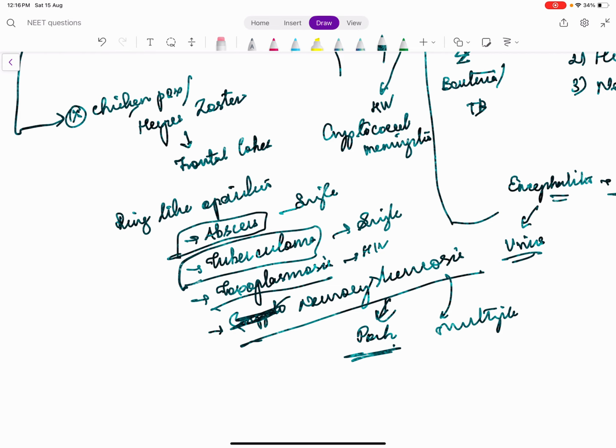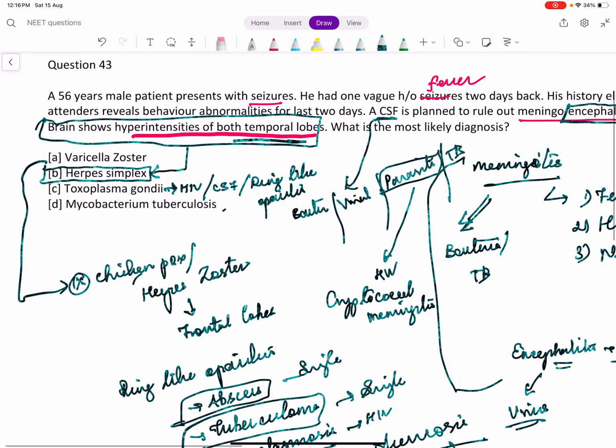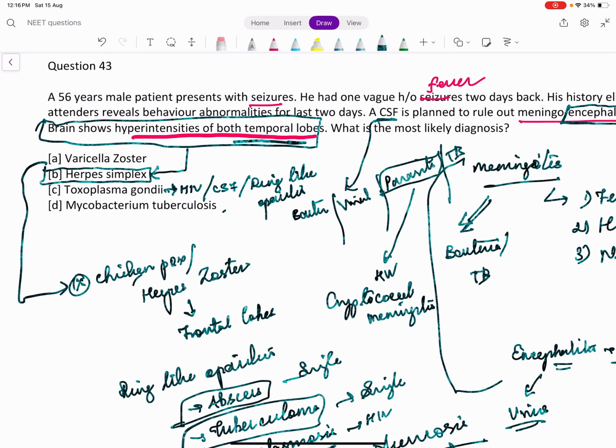Plus, there are some specific features about the ring shaped opacity. One will be a closed ring, one will be an open ring. I am not discussing that here. So TB or toxoplasma both will have a ring shaped opacity. So it is not the feature here. So herpes simplex is the answer. It's a straightaway question.